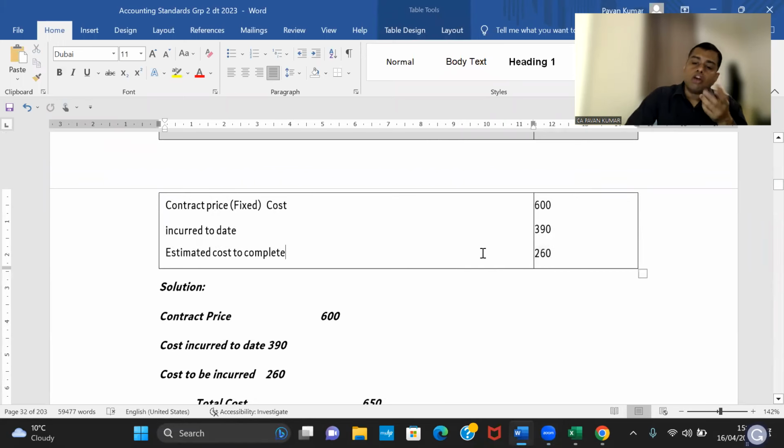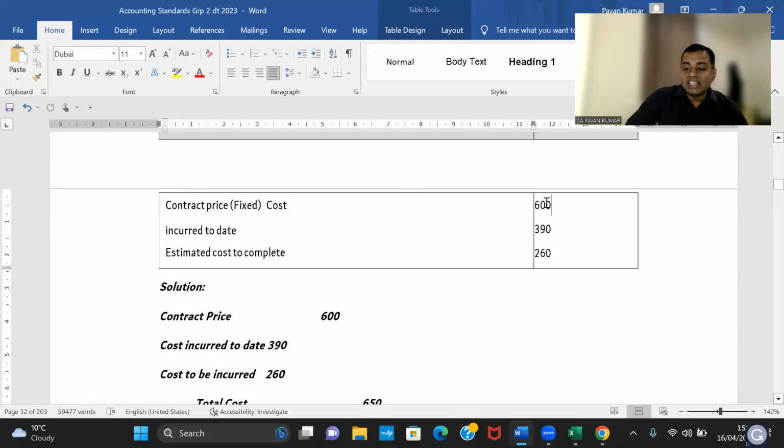So what is total cost to complete? 390 plus 260. How much is it? 650.